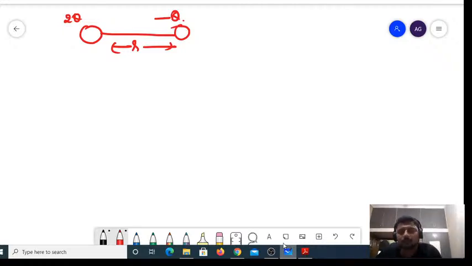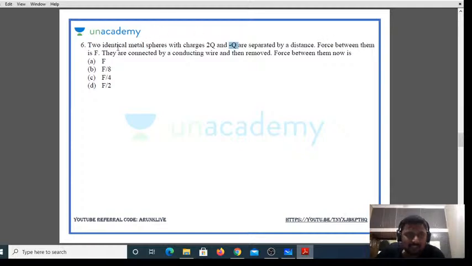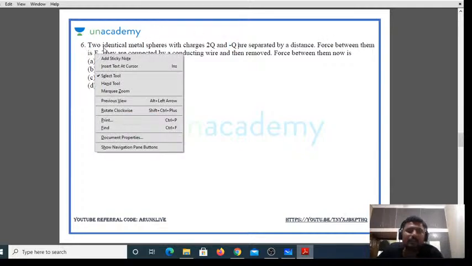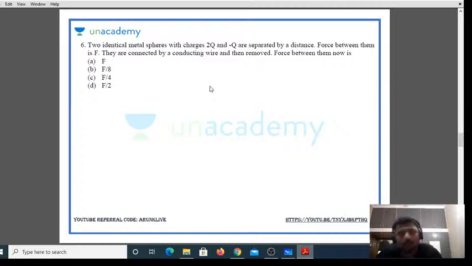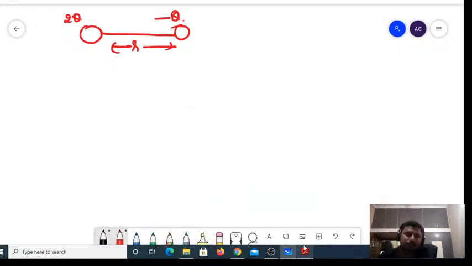Now, what are you doing? The force between them is F. They are connected by a conducting wire and then removed. Now you are supposed to find what is the force between them. Let us see and solve this problem.